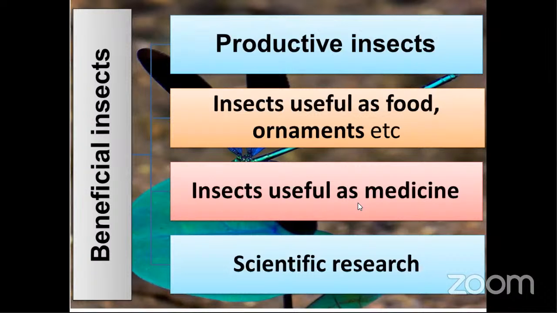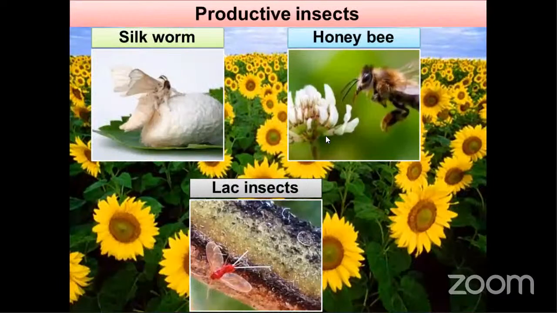Some insects are used for medicinal purposes, and some for scientific research purposes. First we will discuss productive insects. What is meant by a productive insect? Productive insects include honeybees, silkworms, and lac insects. They produce some product which is useful to human beings, so we call them productive insects.